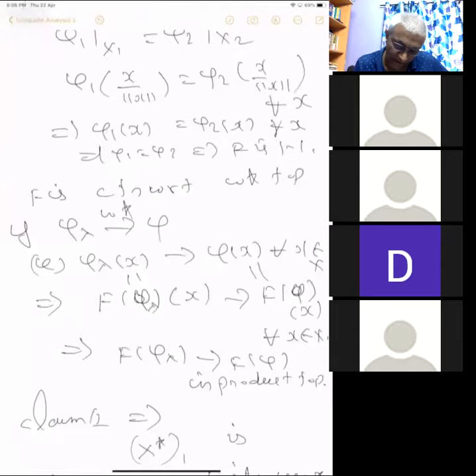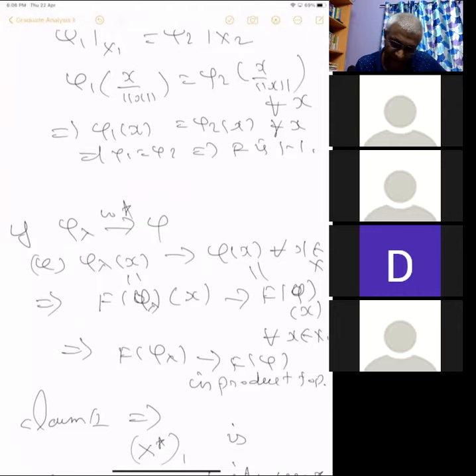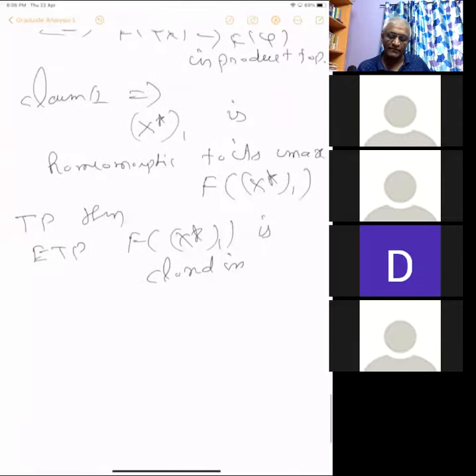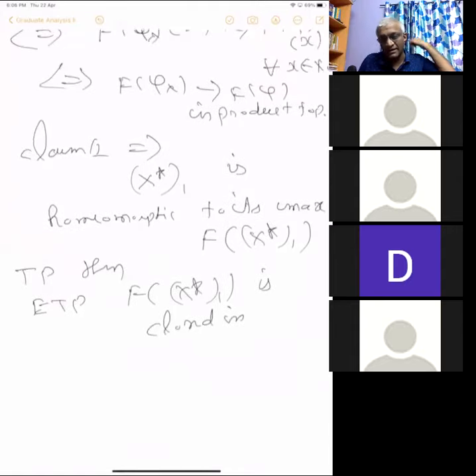So I just have to verify the other thing. If phi lambda converges to phi in weak star topology, that's what this means. Then this is equivalent to that. It's the same statement because they are equal. So claim 1 implies that, yeah, now it's clear. Yes, sir. Now it's fine. Okay, both are the same. So now this implies that X1 star is homeomorphic to its image.